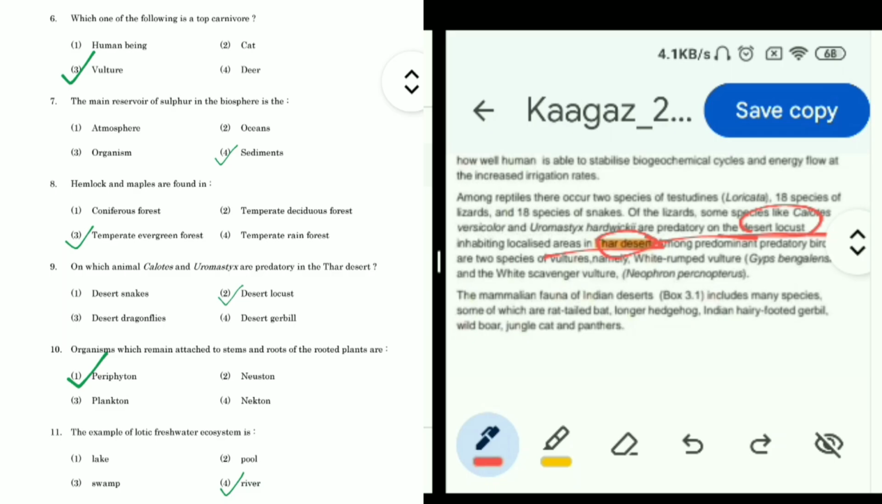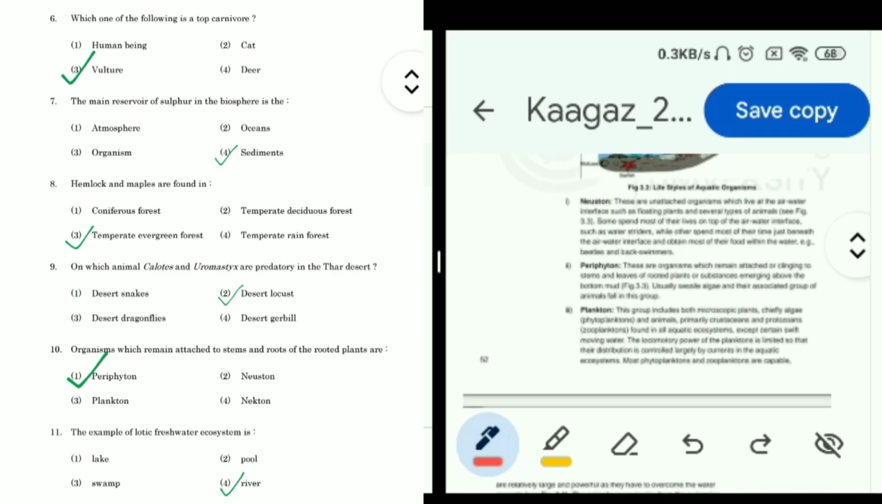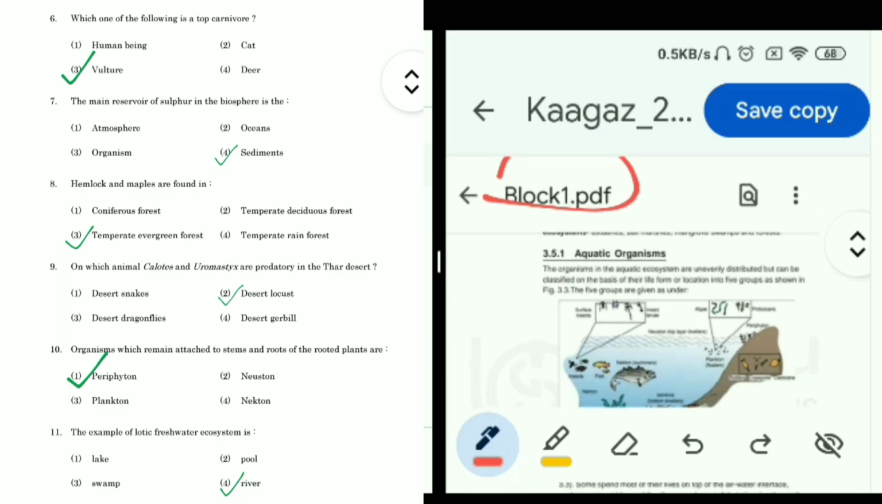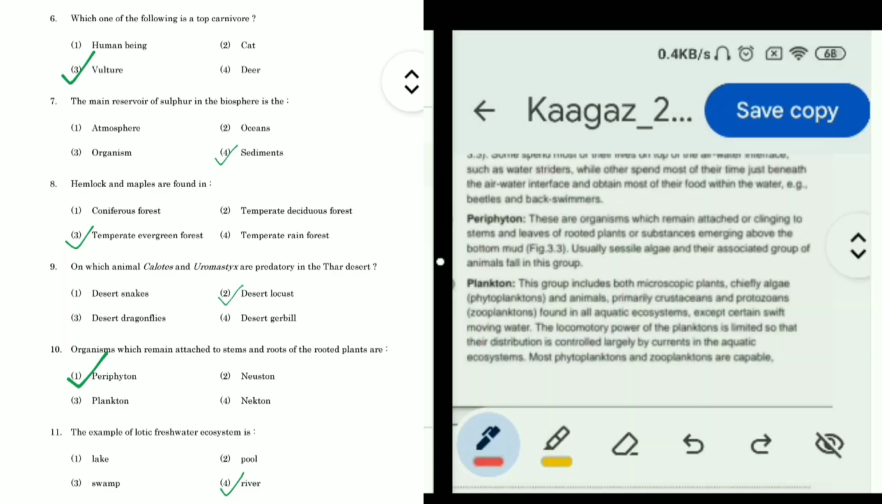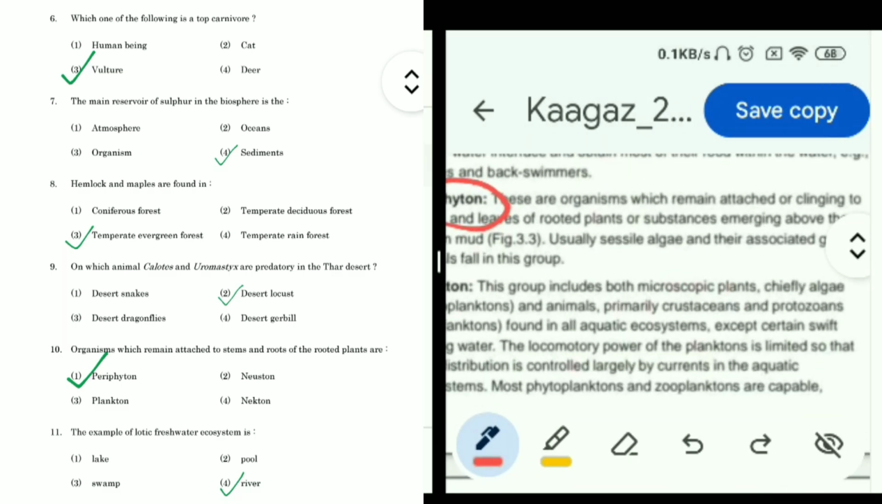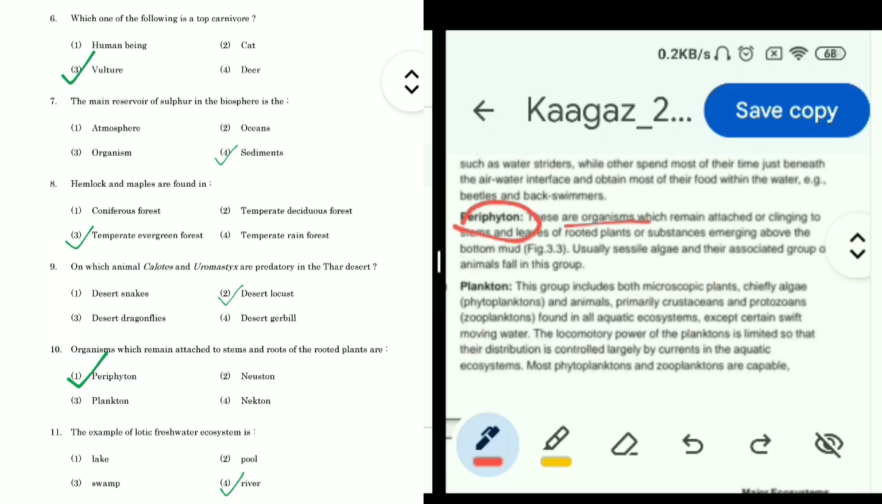Now question 10: organisms which remain attached to stems and roots of the rooted plants are periphyton, neuston, plankton, nekton. Now इसका answer we can find on page number 52 of block 1. So periphyton में हम पढ़ सकते हैं, these are organisms which remain attached or clinging to stems and leaves of rooted plants. So our first option, periphyton, is the correct option.